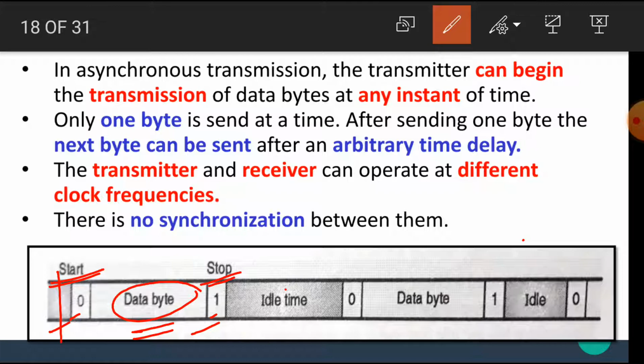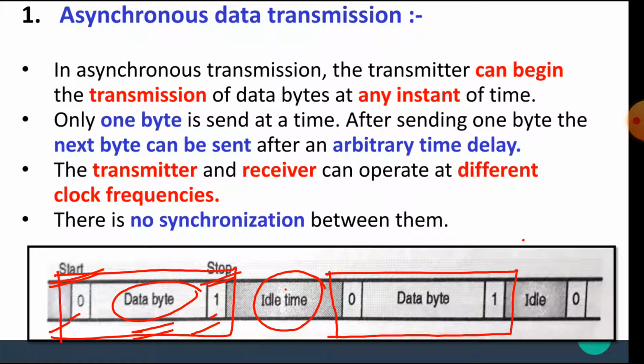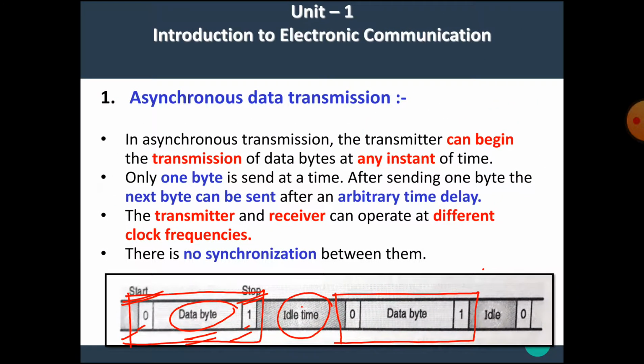Here is one data byte which is transferred. After transmission of one data byte, there is some time delay, and after this time delay another data byte is sent. I hope you all understand the asynchronous data transmission.